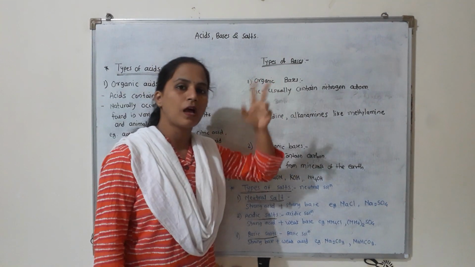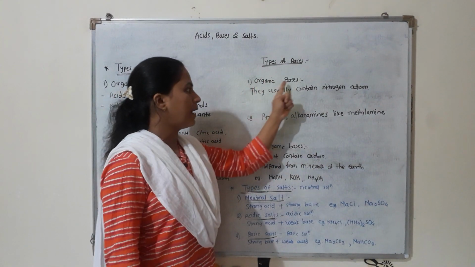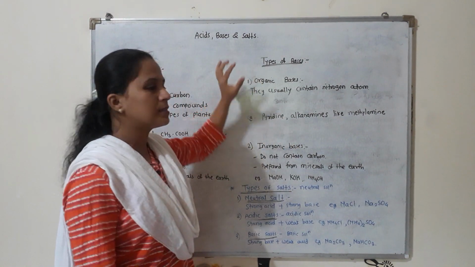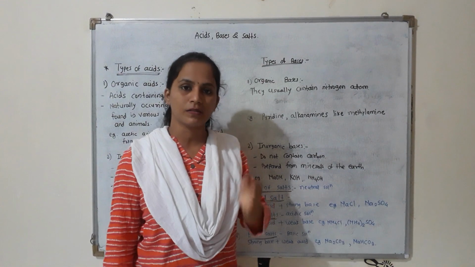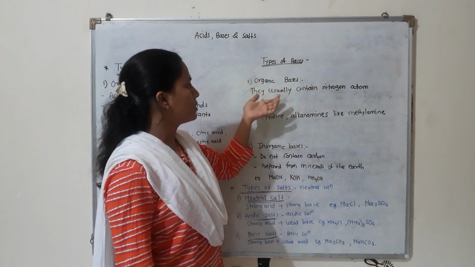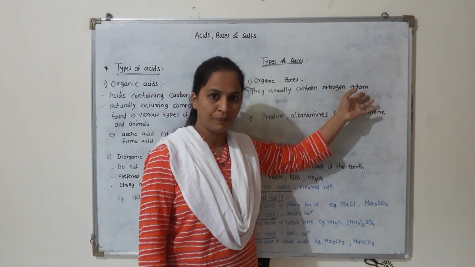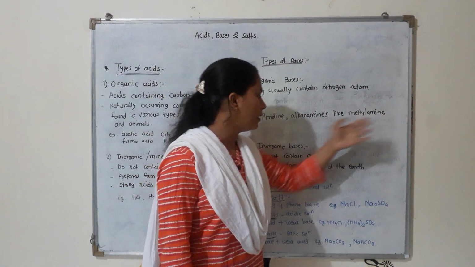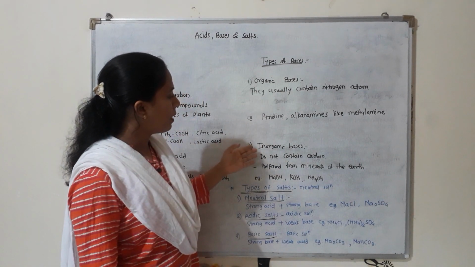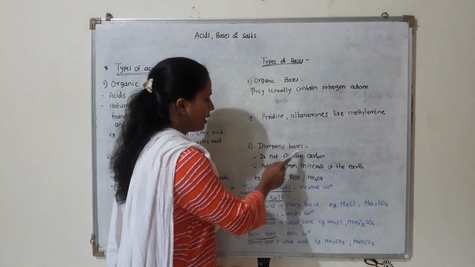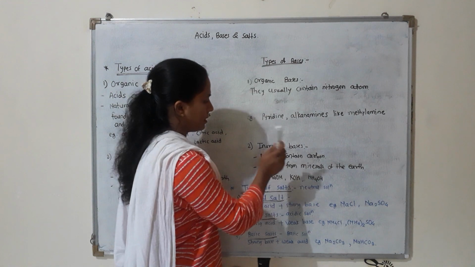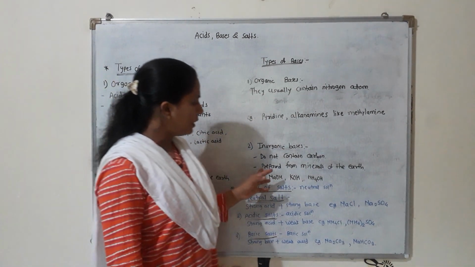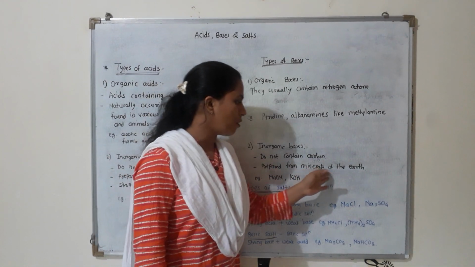Types of bases are also two types, organic bases and inorganic bases. So normally bases consist of hydroxyl OH minus ions, and organic bases usually contain nitrogen atoms. Then examples are pyridine, alkylamines like methylamine. Then what is meant by inorganic bases? Inorganic bases do not contain carbon, like inorganic acids, and these are also prepared from minerals of the earth.